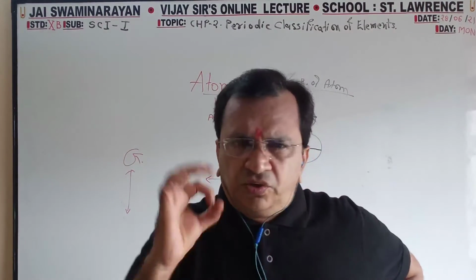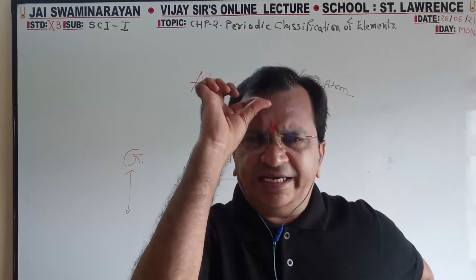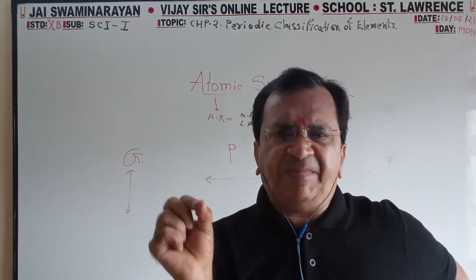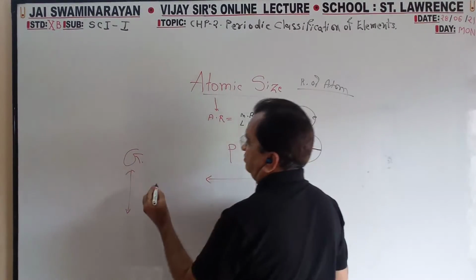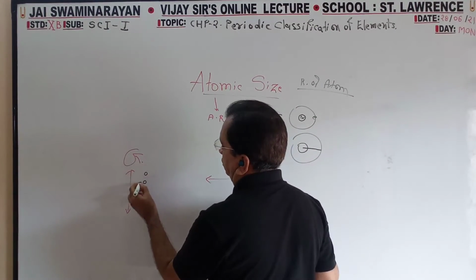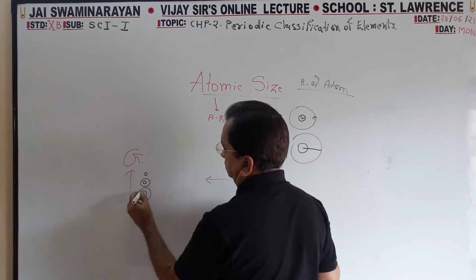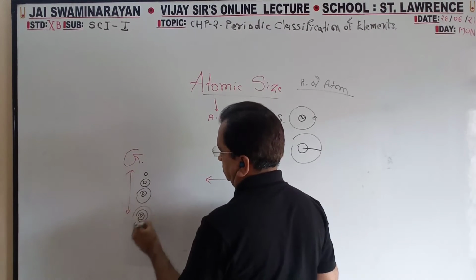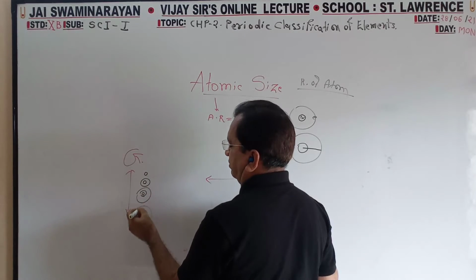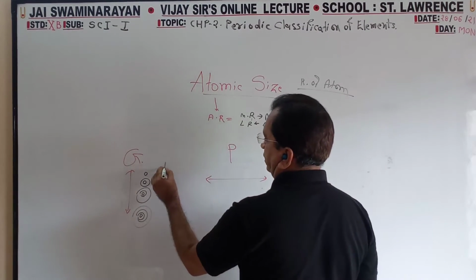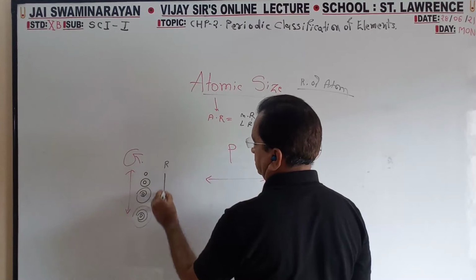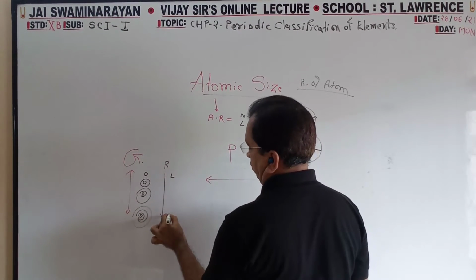Now, group wise and period wise, you have to describe the points very nicely. Number of orbits goes on increasing: 1 orbit, 2 orbits, 3 orbits, 4 orbits. So the radius goes on increasing, less to more.